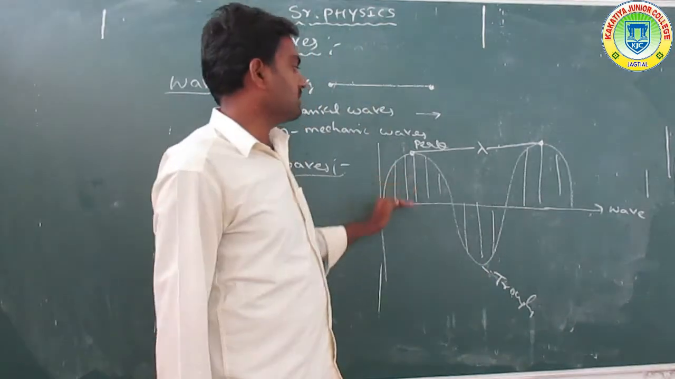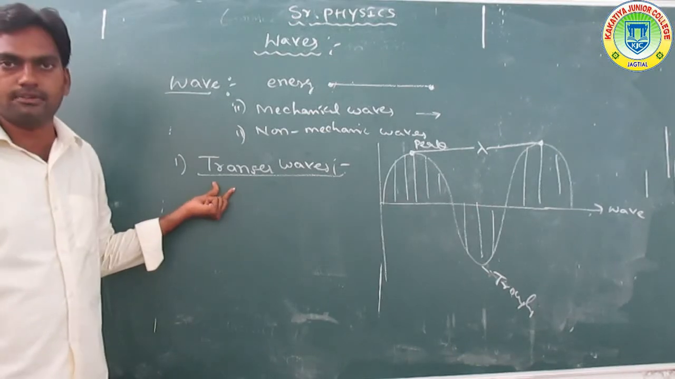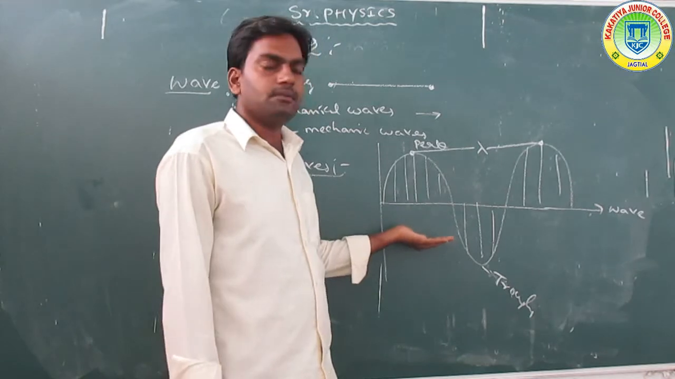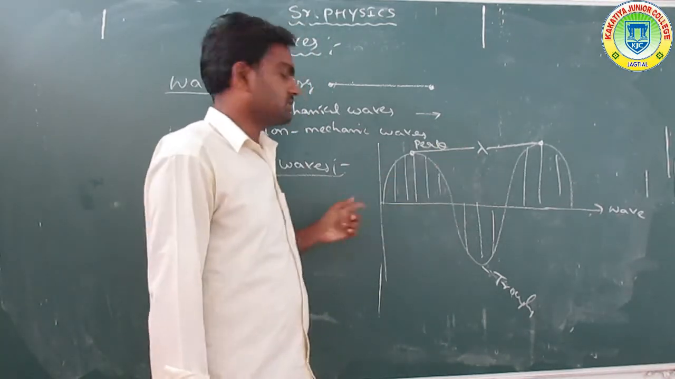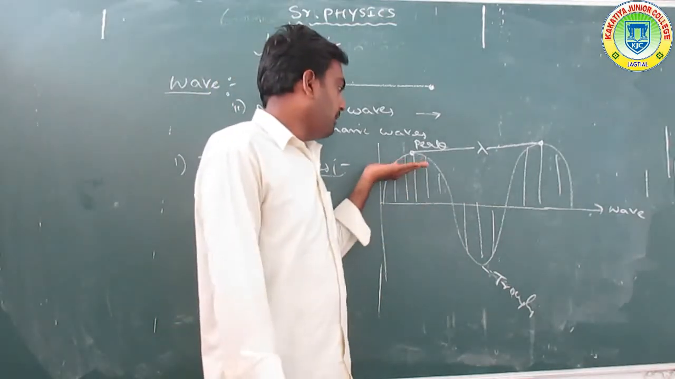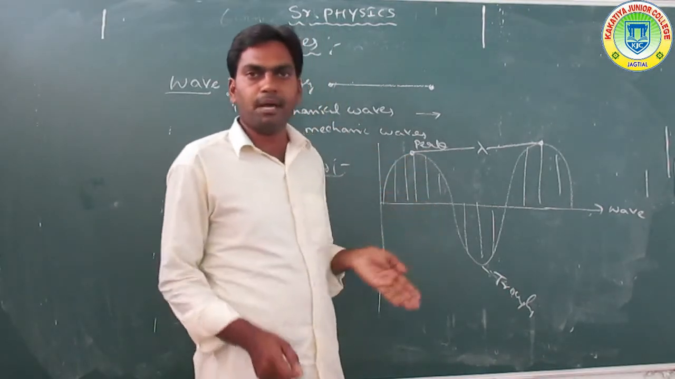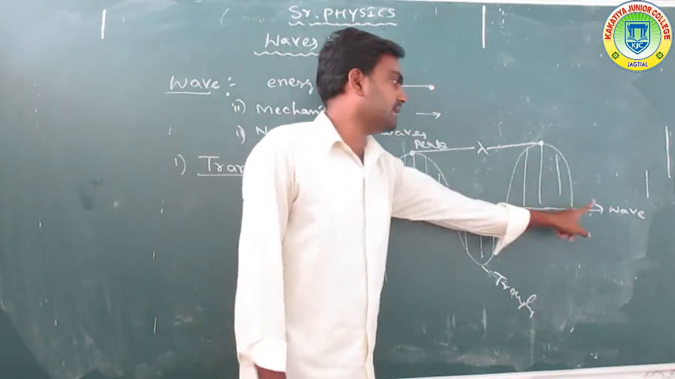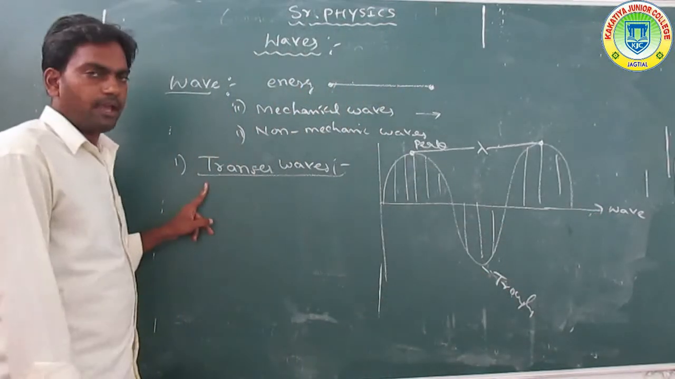Observing this pattern in light waves, light waves are also transverse waves. Water waves forming on a surface are also transverse waves. Clear? So transverse waves are those in which the vibrating particles move perpendicular to the wave propagation. Vibrating particles perpendicular to the wave propagation is called a transverse wave.